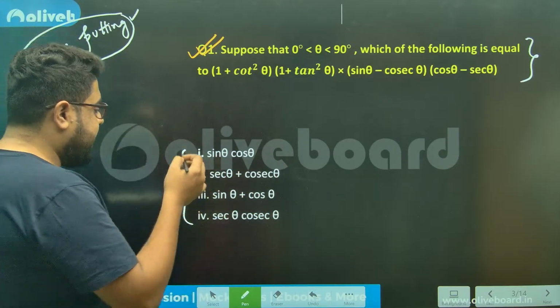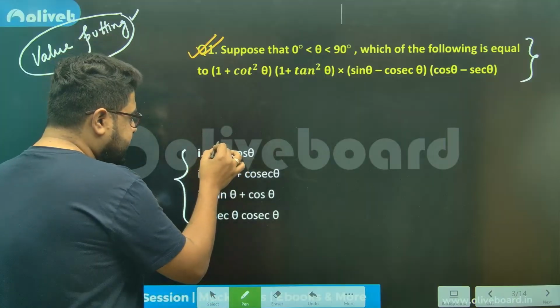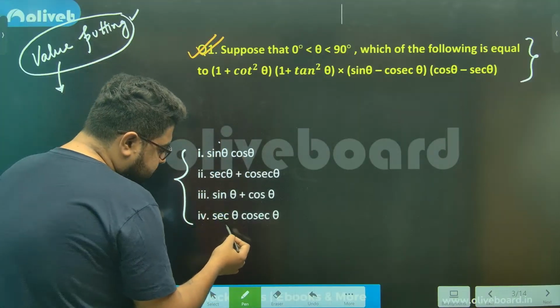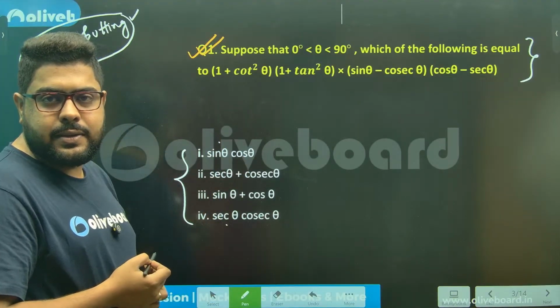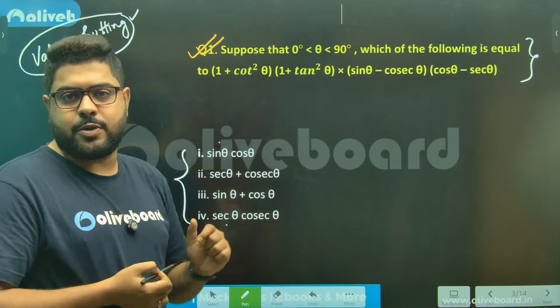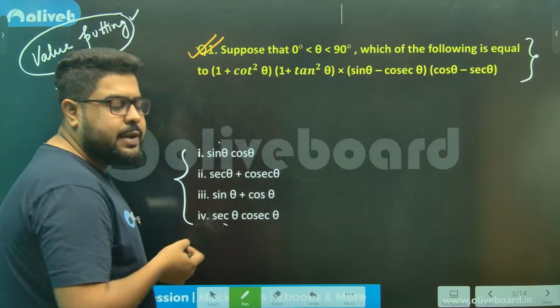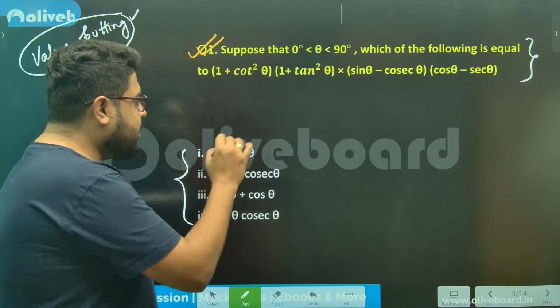Here I cannot put 0 or 90. If I put 0, sine 0 is 0 but cosec 0 is infinite, so 0 is not possible. Similarly, if I put 90, sec will become infinite. So 0 and 90 are gone.